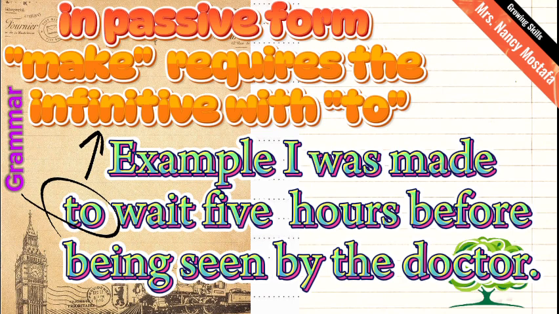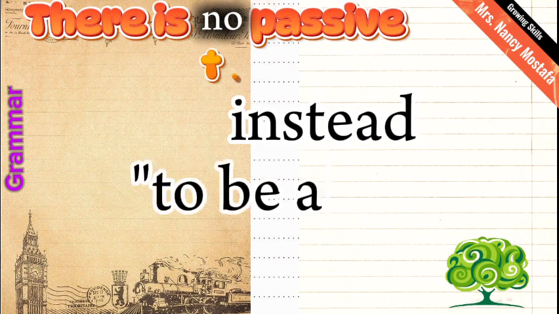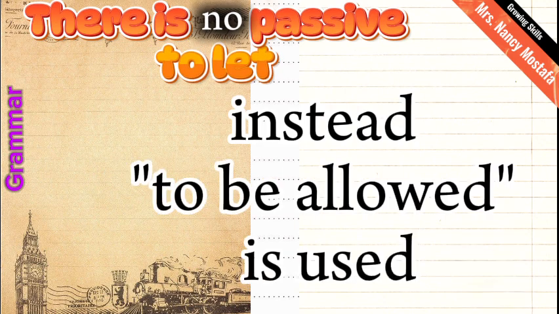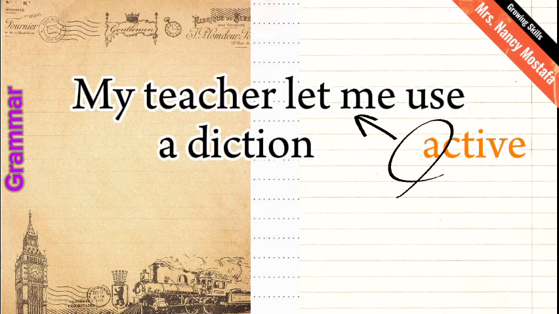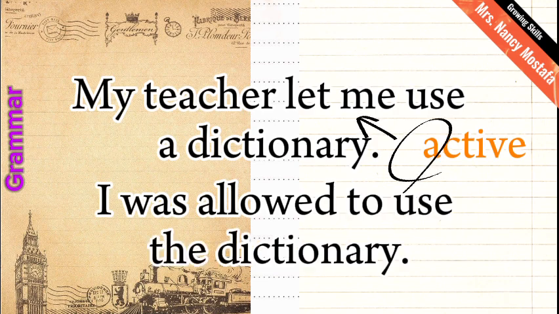The other trick: there is no passive to let. Instead, to be allowed is used. مفيش مبني للمجهول من فعل let. نستبدلها ب was أو were allowed. Example: My teacher let me use a dictionary. I was allowed to use the dictionary.